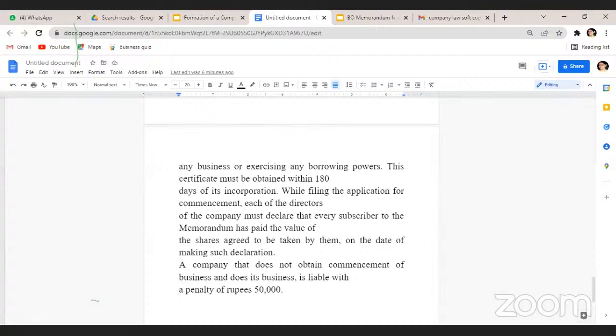If a company fails to do that, it will be punishable and liable to a penalty of 50,000. Every public limited company is supposed to obtain a certificate of commencement of business. Only after acquiring this certificate can they go for starting the business, and they can enter into contracts on behalf of the company. That's about joint stock companies.